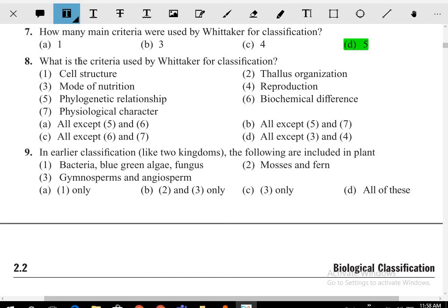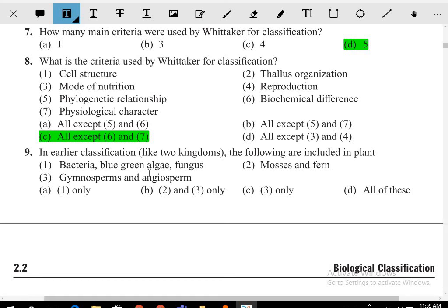What is the criteria used by Whittaker in his classification? So you have to find what are all except. You have to know that he used the cell structure, thallus organization, mode of nutrition, reproduction, phylogenetic relation. Till here, all the five are over. He didn't use biochemical difference and physiological difference. So all except 6 and 7 is your answer, right?